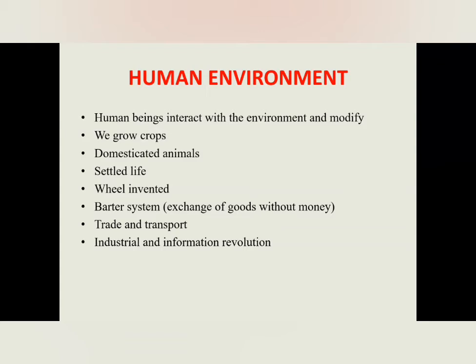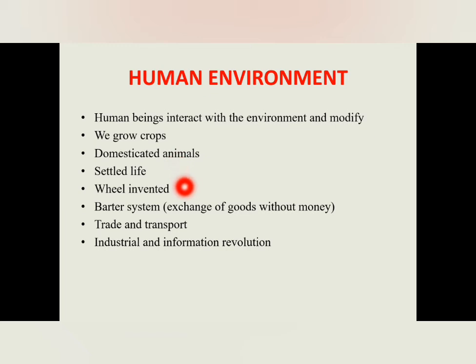In ancient times, people were living in the forest, eating fruits and nuts which were provided by the forest, and they were using water from lakes and rivers for drinking purposes without any modification of the environment. But now, after many years, people started interacting with the environment and modifying it. They started growing crops and domesticating animals, and growing crops and domesticating animals leads to settled life.